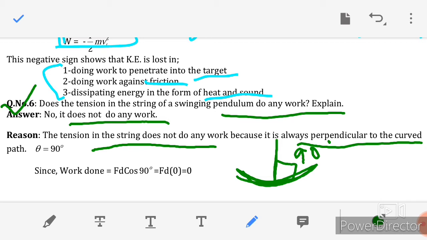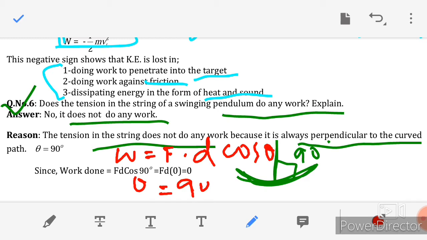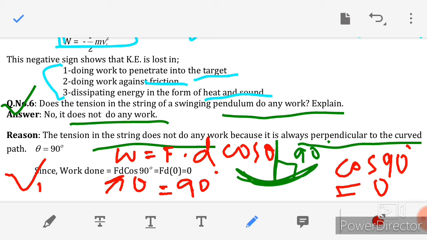The swing and the string make a 90-degree angle with each other, so it does not do any work, as work is equal to force dot displacement cos theta. The theta here is 90 degrees, so putting theta equal to 90, cos 90 is 0, so the whole equation becomes 0. So the work done is 0.